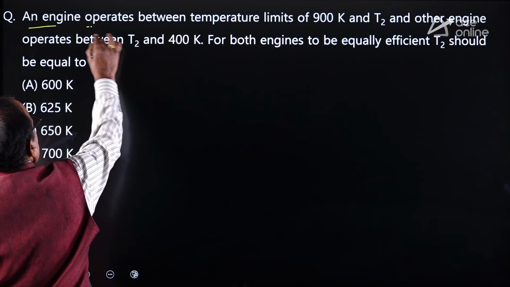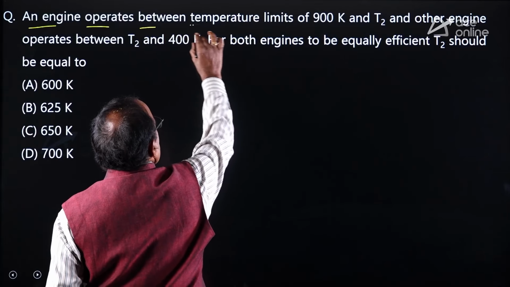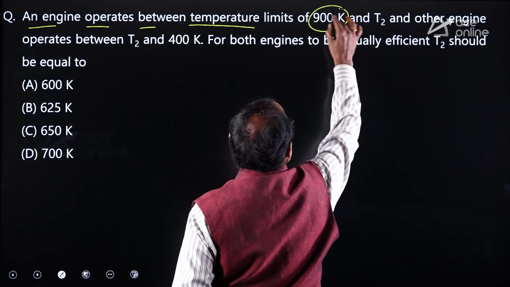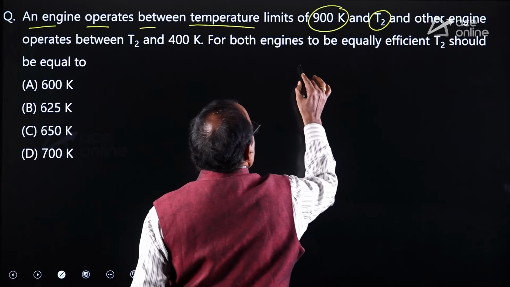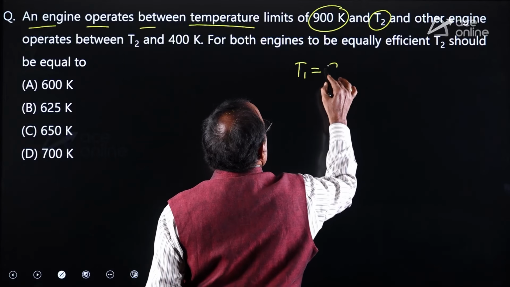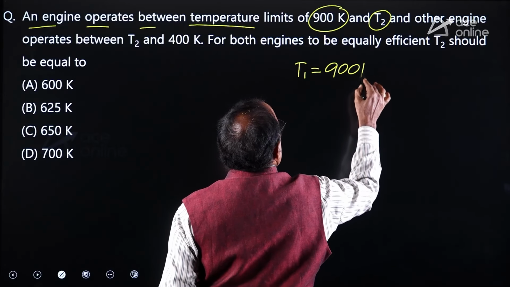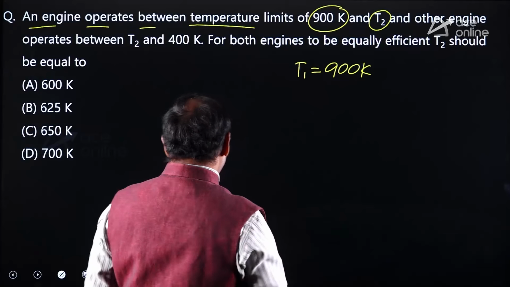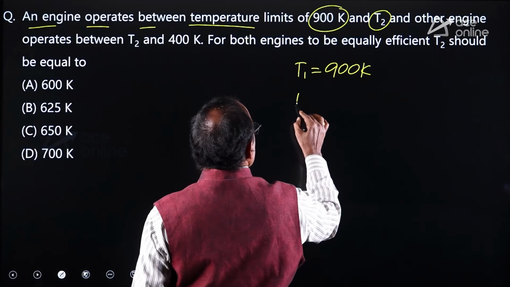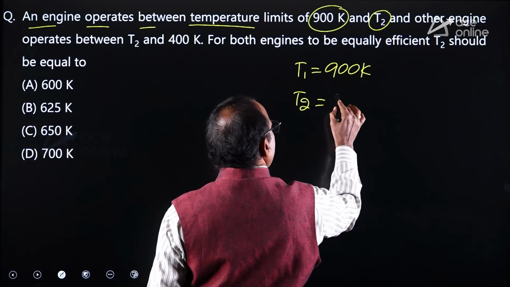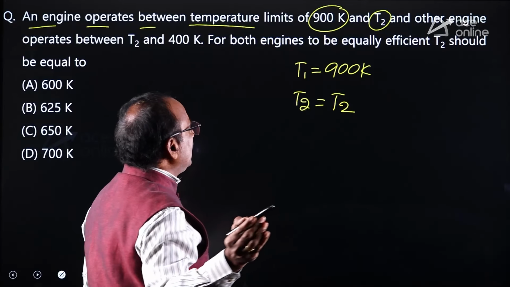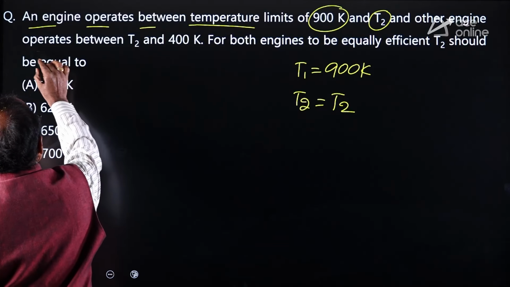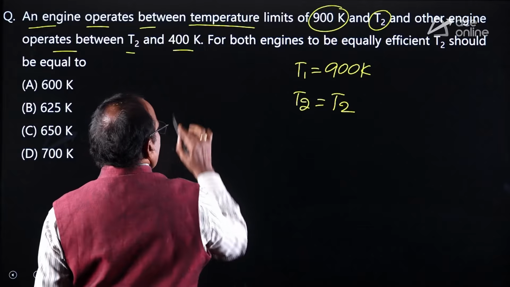An engine operates between temperature limits of 900 Kelvin and T2. That means initial temperature T1 equal to 900 Kelvin. The temperature right at the exit of the engine is T2 only. And another engine operates between T2 and 400 Kelvin.